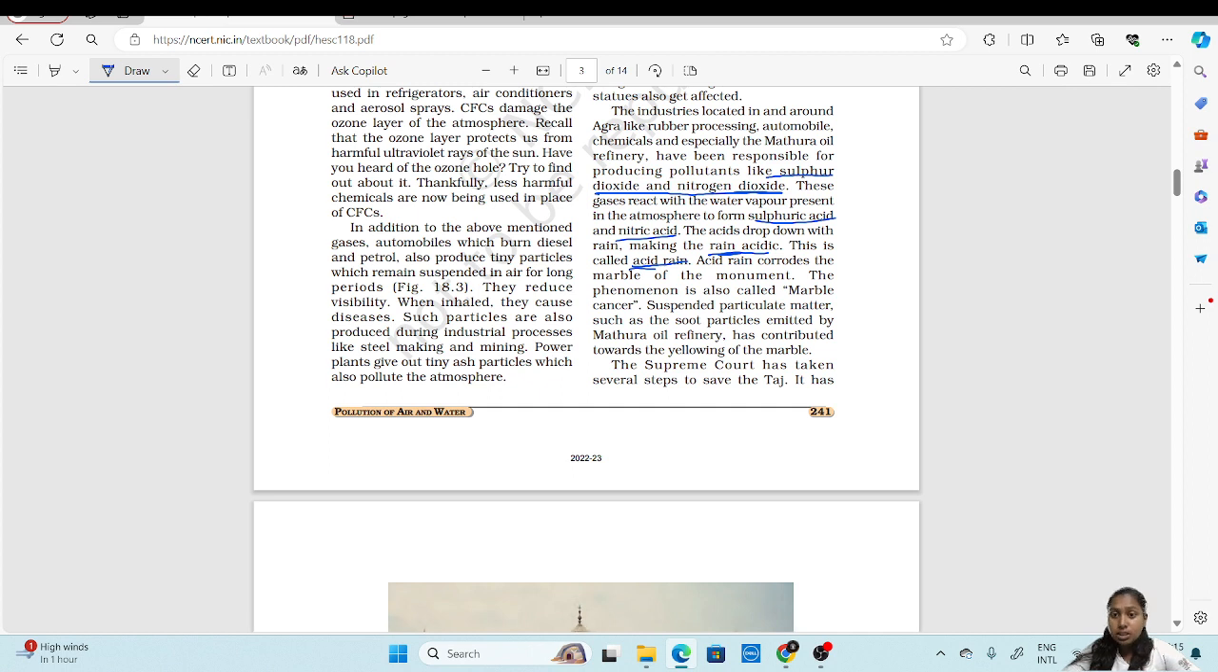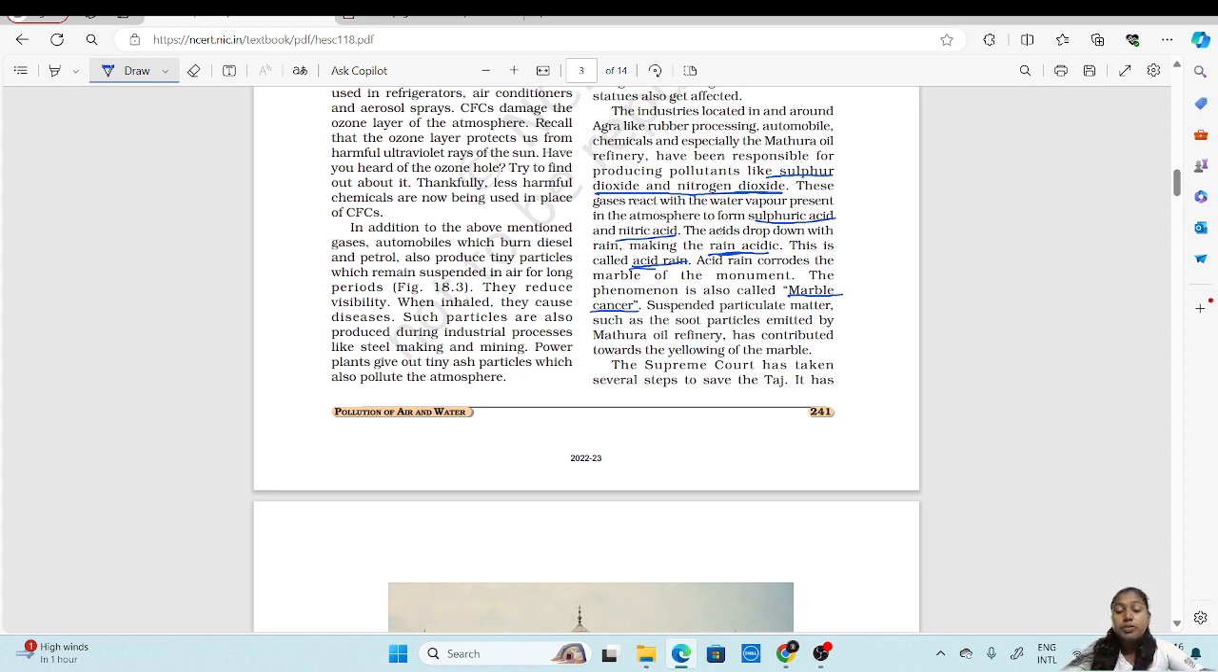Acid rain corrodes the marble of the monument, and because of this acid rain, the monument has changed color as it starts to corrode. Now you all know what corrosion is. Everyone has seen a nail, right? Once you dip a nail in water and keep it outside, initially it was silver in color, but once it gets the moisture or water vapor, it starts to change its color to brownish. That is corrosion. A similar thing happens with this marble. The white marble starts to corrode, and this phenomenon is also known as marble cancer.